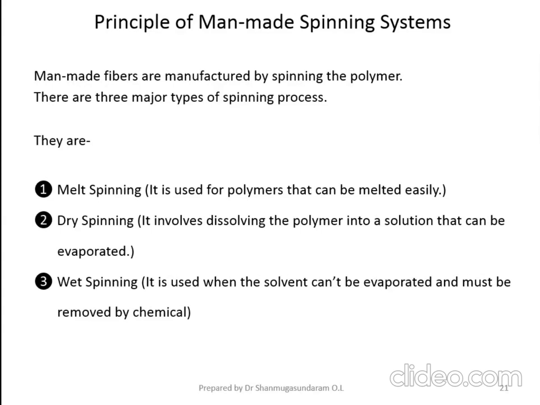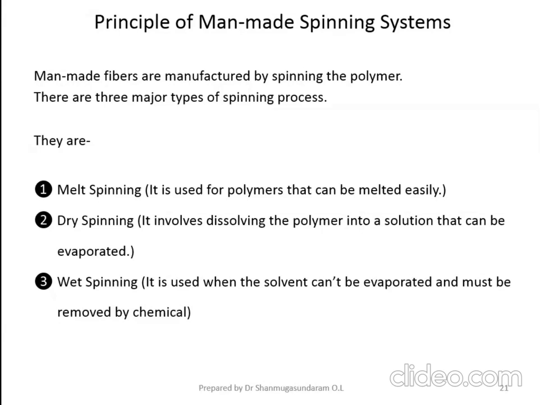Only in man-made spinning technology, like melt spinning technology, dry spinning technology, wet spinning technology, and gel spinning technology. So there are spinning technologies available to produce synthetic fibers, that is 100% synthetic fibers.